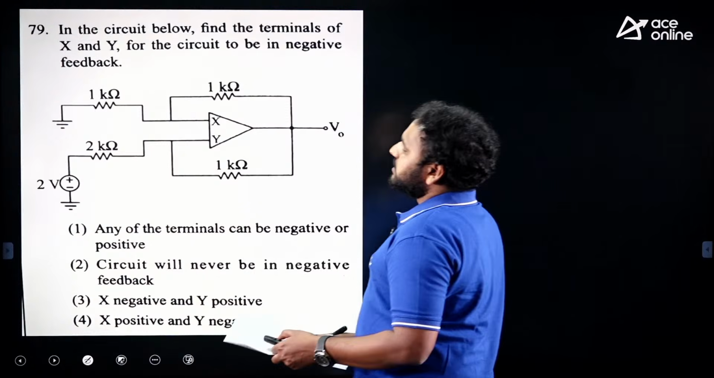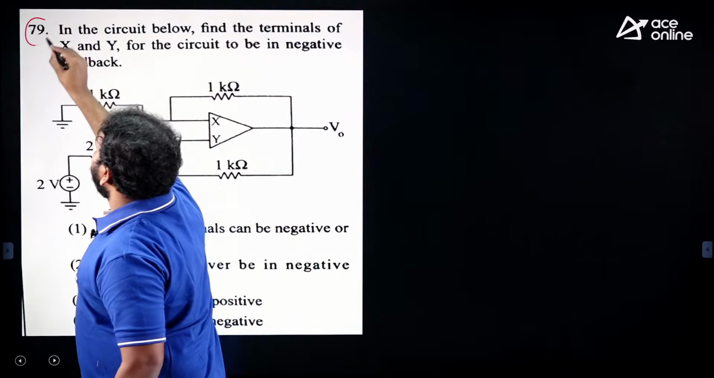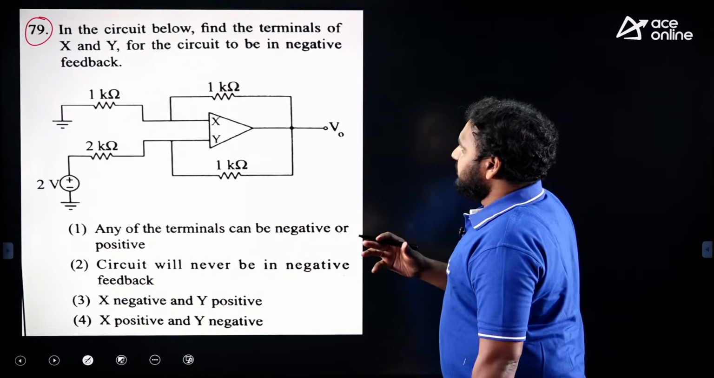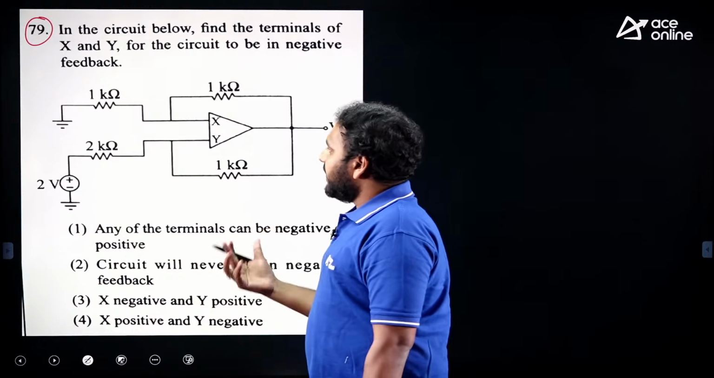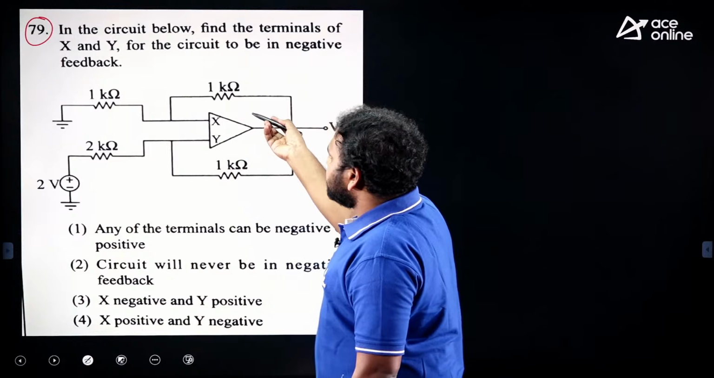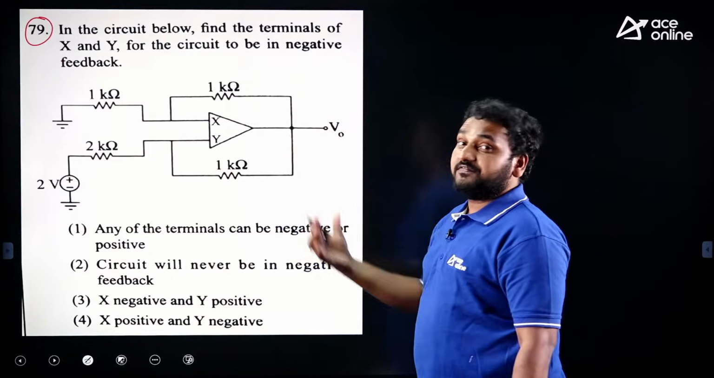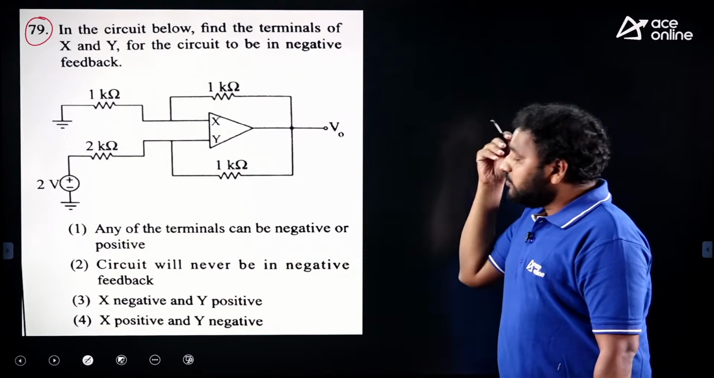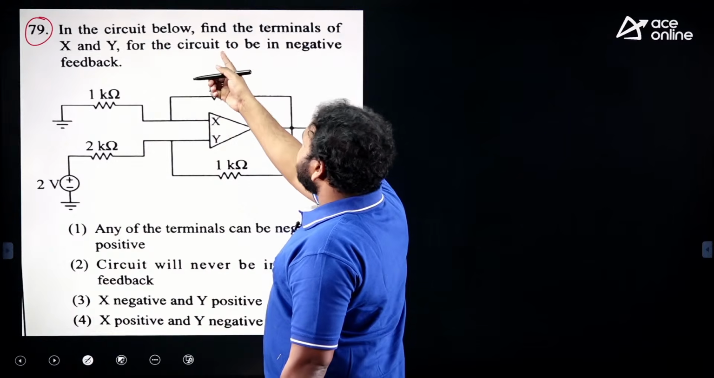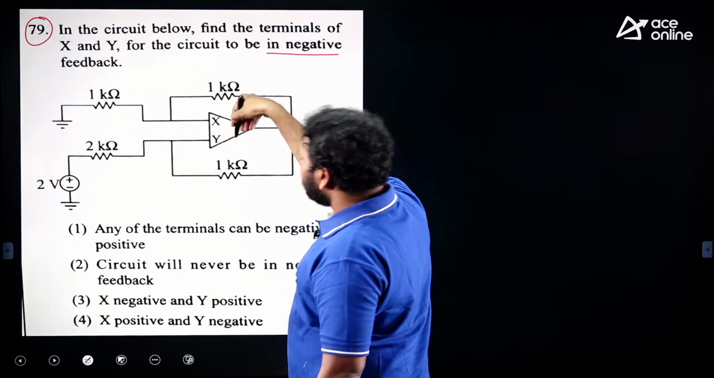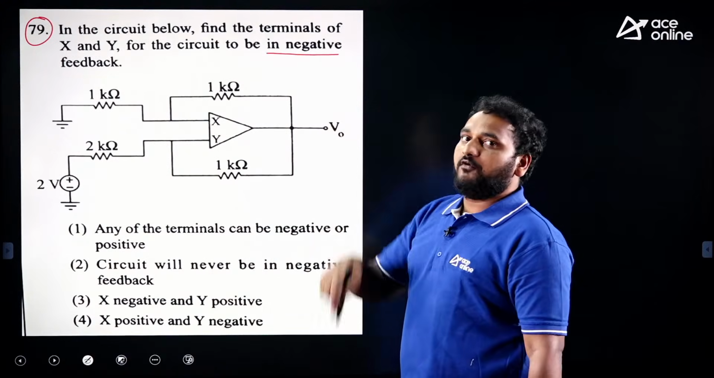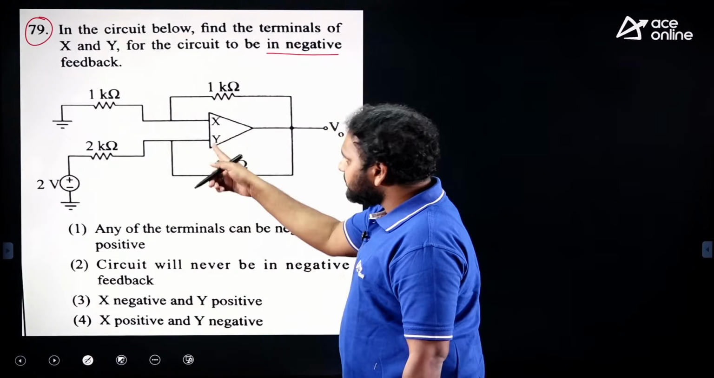See guys, this is question number 79. If you see this question directly, you will get different ideas. How can I find whether X is negative or positive? If the values change, there may be a difference in the feedback value. Then how can you recognize whether it is suitable for negative feedback or positive feedback? He has given very clearly, for negative feedback configuration, find X and Y. Already we have done this in question number 14 by considering the X value, the same circuit he has given.